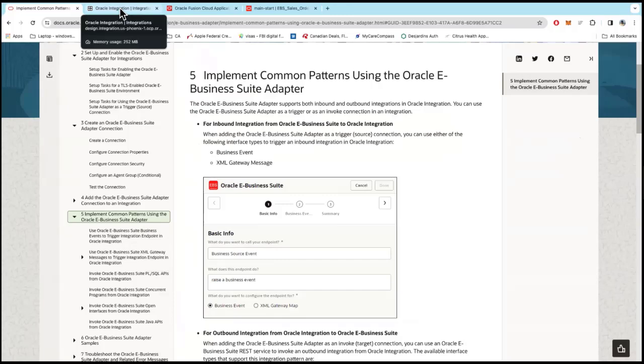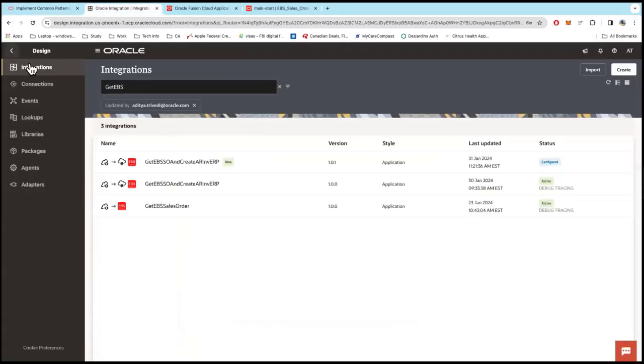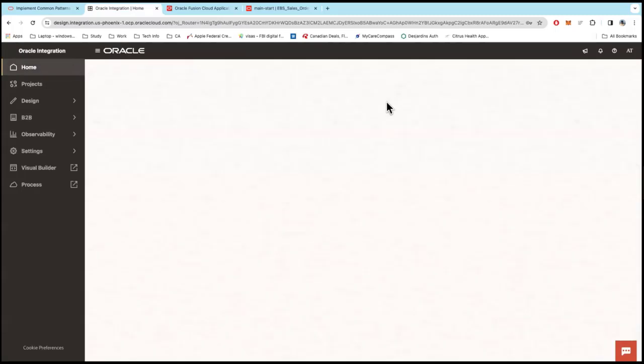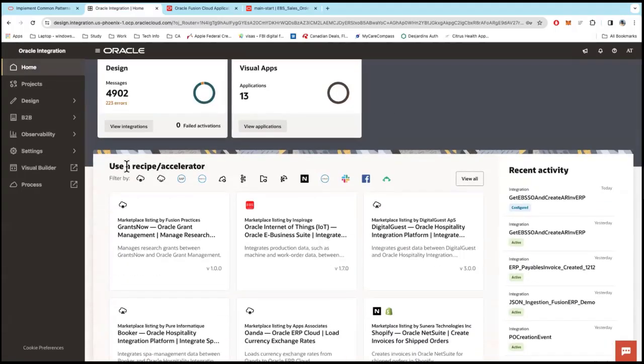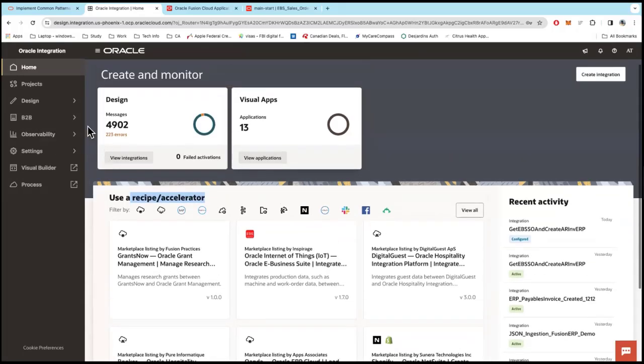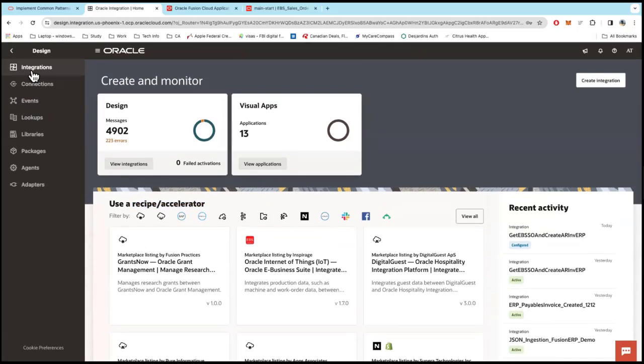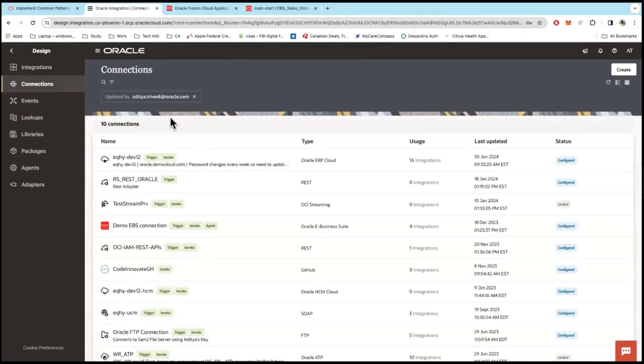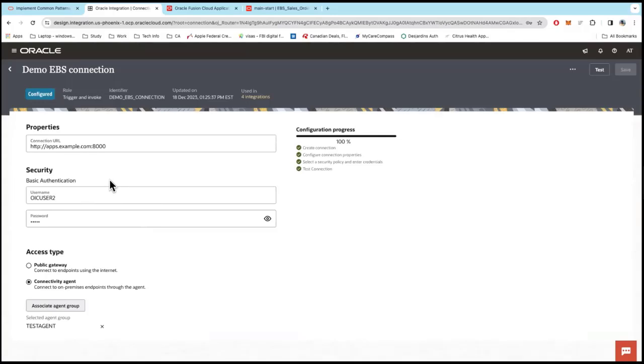But yeah, let me get into the Oracle Integration Cloud page. Let me go to the home page so that I can show you this. Once you get into the home page, the recipes and accelerators I mentioned are all listed here. You can do view all, and then you can search based on the ones that you want. But we're more interested in the integration piece, so let's go ahead into the design. The first step before building an integration is building the connection, as we discussed. So you would come into the connections page, click on create, and search for EBS. I have one already, so I'm not going to do that, but I wanted to show you how I did this, right?